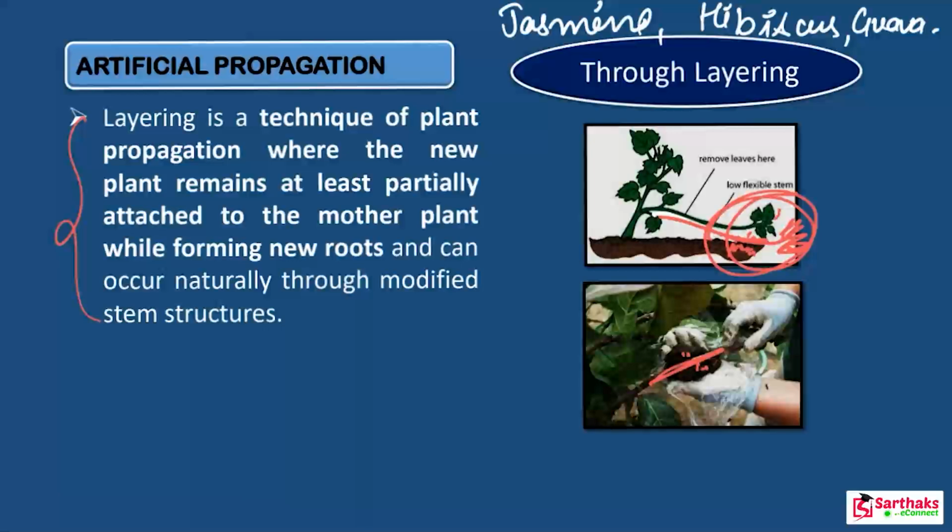Layering is a technique of plant propagation where the new plant remains at least partially attached to the mother plant while forming new roots, and can occur naturally through modified stem structures.